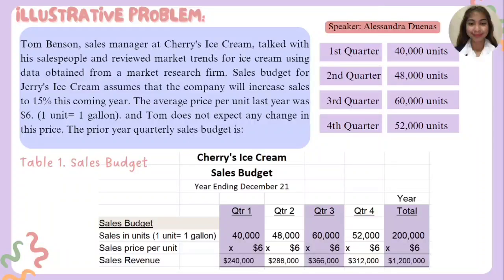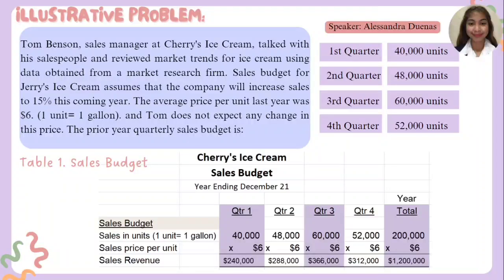To get the annual sales budget, we will just add all the sales units in all the quarters. Starting with quarter 1, 40,000 plus 48,000 plus 60,000 plus 52,000, that's around 200,000, multiplied by $6, we have $1.2 million. If we add the sales revenue of each quarter, we will still arrive at the same annual sales budget. That is table 1, the sales budget.